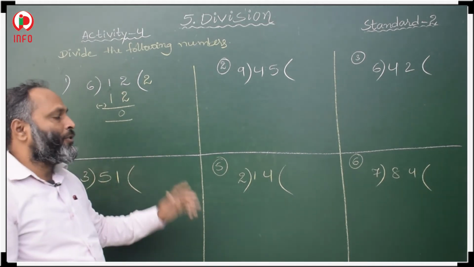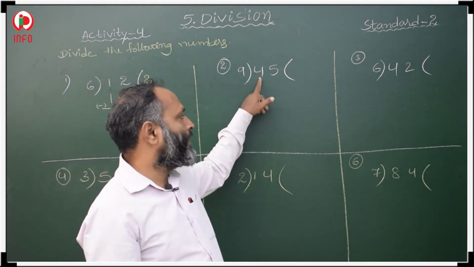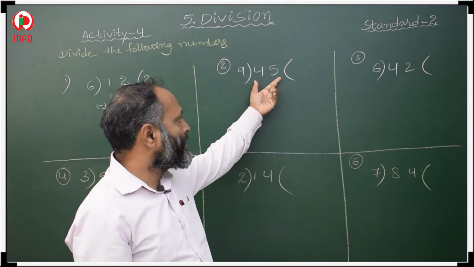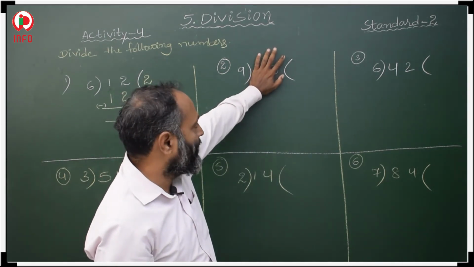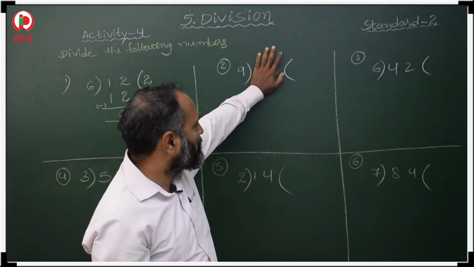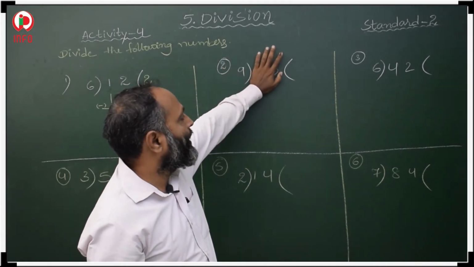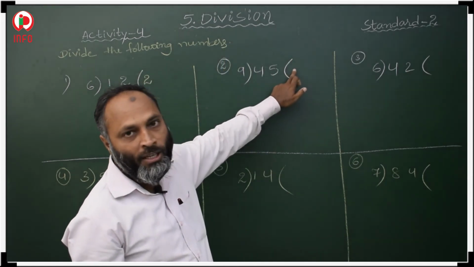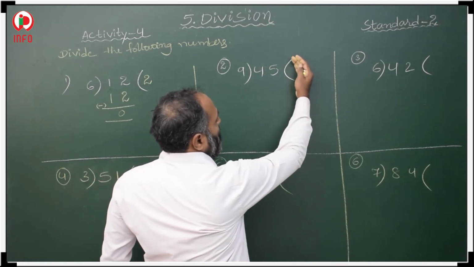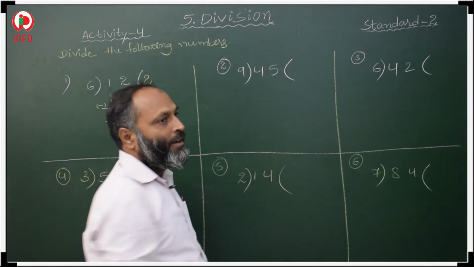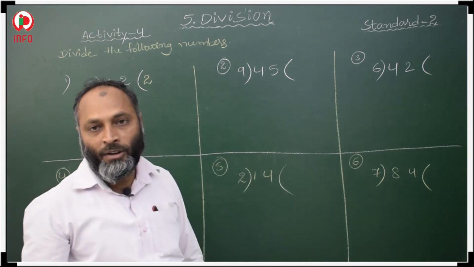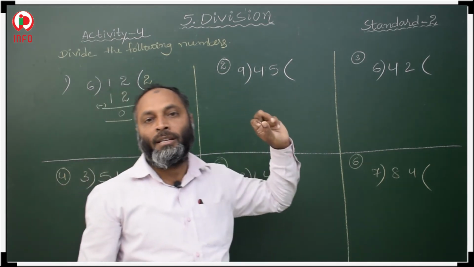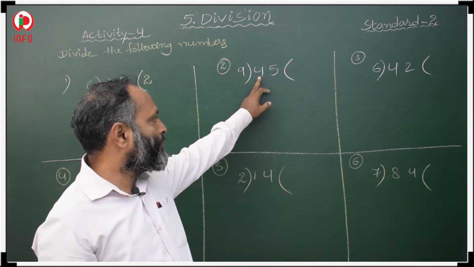Next, second question. In this second question, first we have to take the extreme left digit in the dividend. Here the middle one is the dividend and the left one is the divisor. Here we have to write the quotient. So the right value is the quotient, the middle one is the dividend, and the left is the divisor. Now we have to take the extreme left digit in the dividend. So what is that? 4.